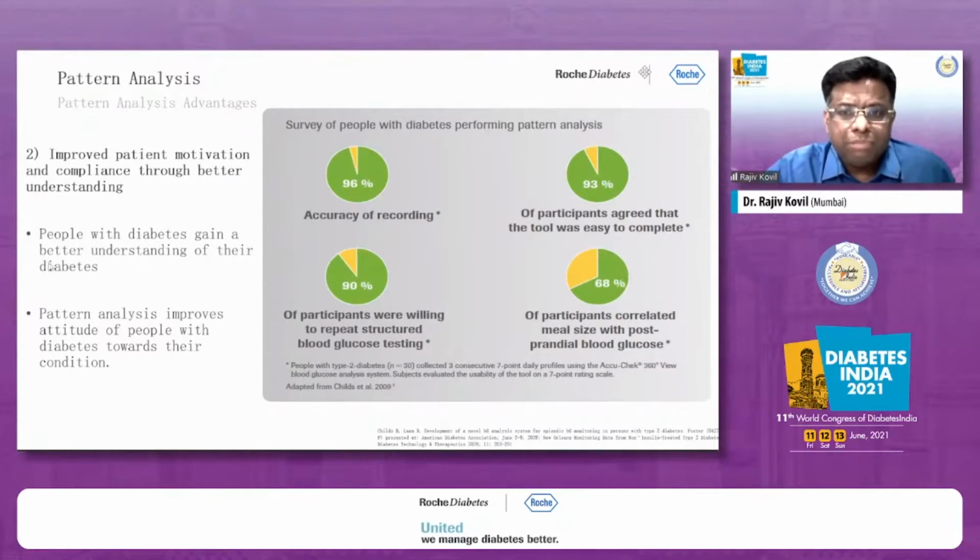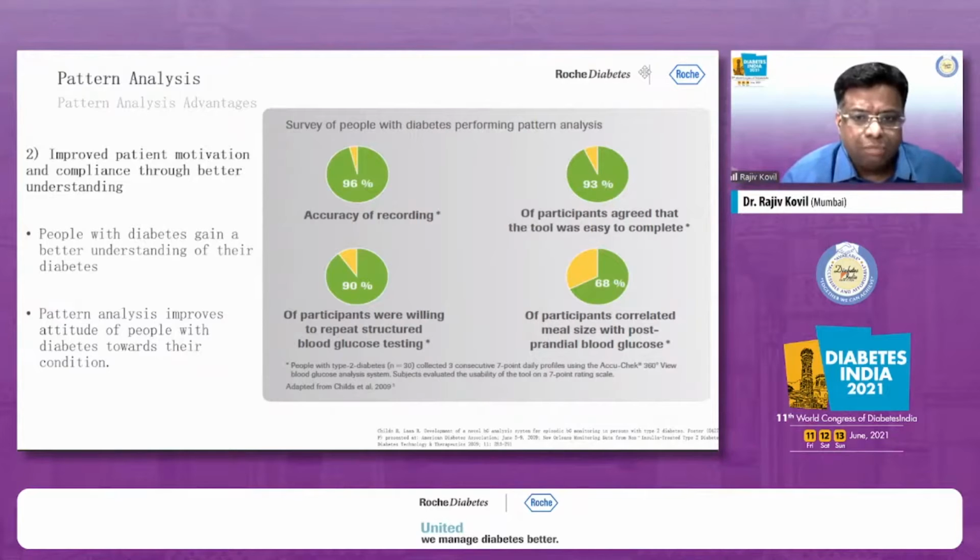A survey of people with diabetes performing pattern analysis says that 96% had accuracy of recording, and most of the participants agreed that the tool was easy to complete. 90% were willing to repeat structured blood glucose testing, and 68% of the participants correlated meal size with postprandial blood glucose. If you ask a patient what they eat, everyone eats the same: roti, sabji, dal, roti, salad, and dahi. How does it change? It's the type of cooking, the pattern of cooking, and also the pattern of meals.